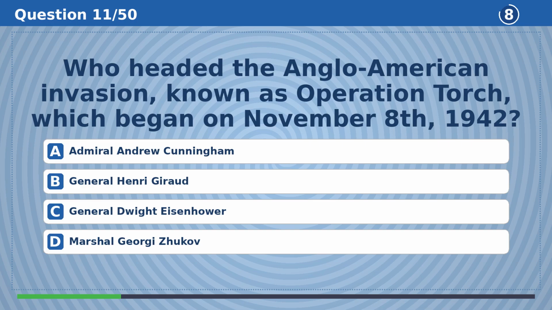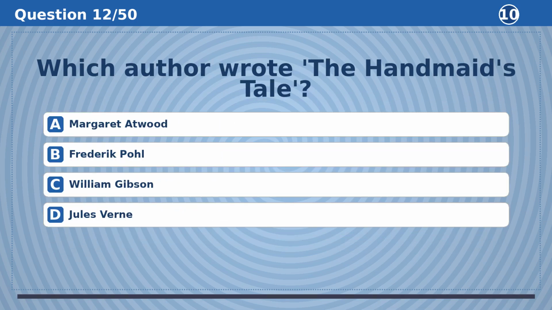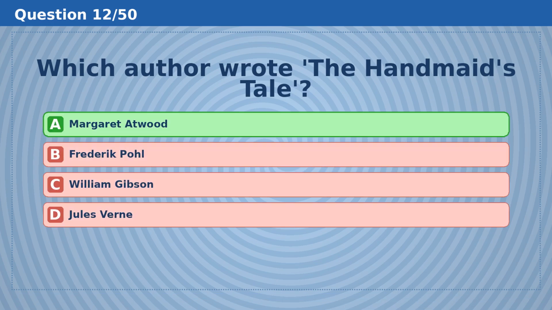Who headed the Anglo-American invasion, known as Operation Torch, which began on November 8, 1942? The answer is C, General Dwight Eisenhower. Which author wrote The Handmaid's Tale? The answer is A, Margaret Atwood.